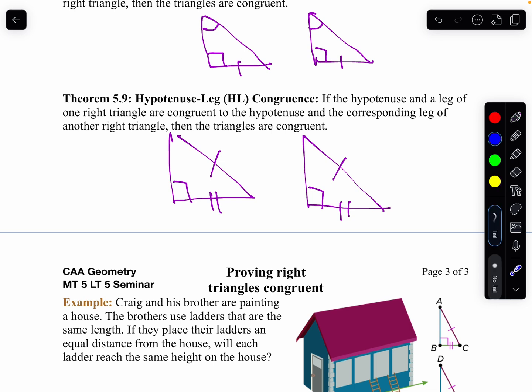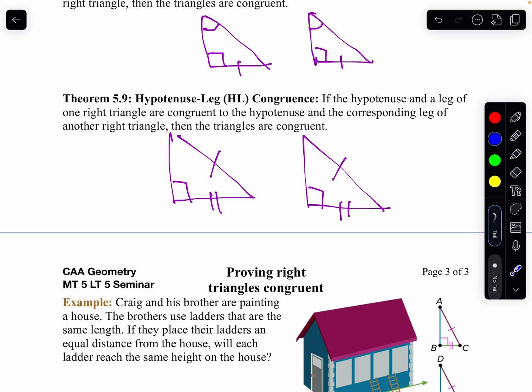Notice if we treat the angle as any angle, you'd have side, side angle, which we said in the previous lesson you can't use. So hypotenuse leg is our special case. It's a special case of side, side angle, but your angle has to be right. So it's a right triangle theorem.